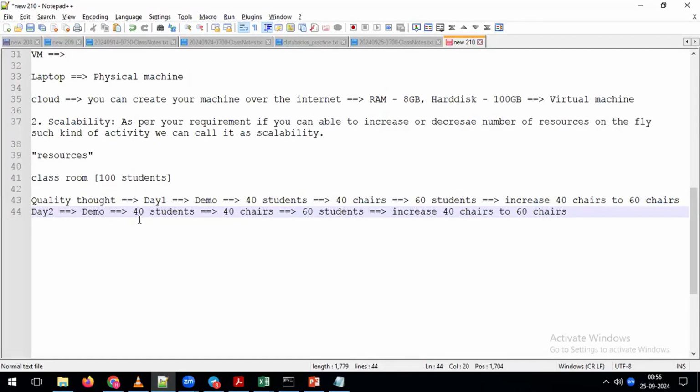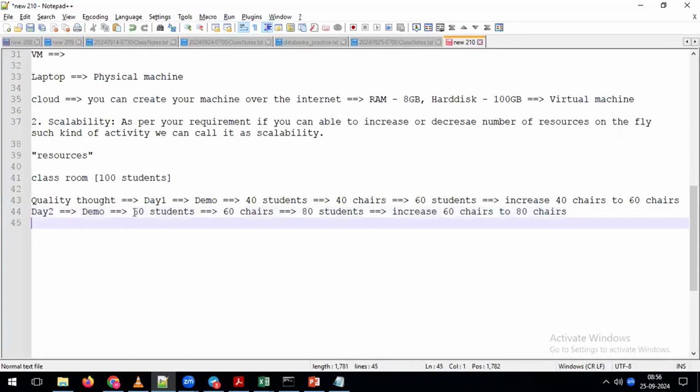Coming to the second day, for example, we expected 60 students and we arranged 60 chairs. But because of some reason, on day two, suddenly 80 students attended the demo session. For that reason, to accommodate all the students, again we are going to increase the number of chairs from 60 to 80 chairs. With that, we are accommodating all the 80 students for the demo.